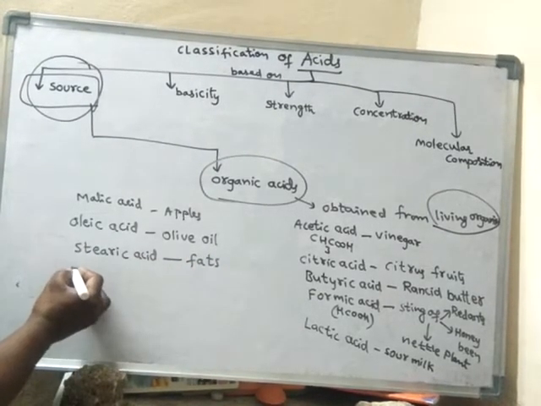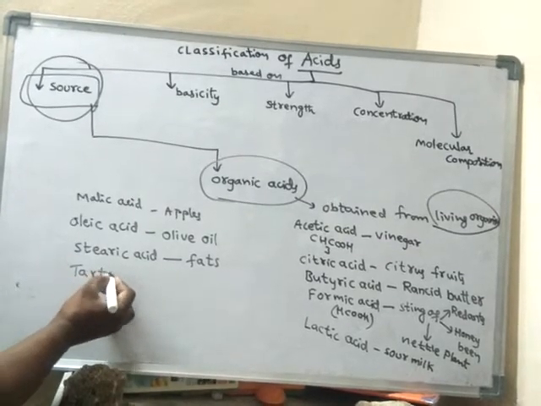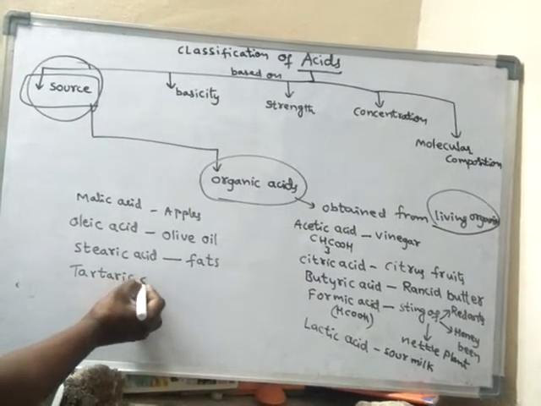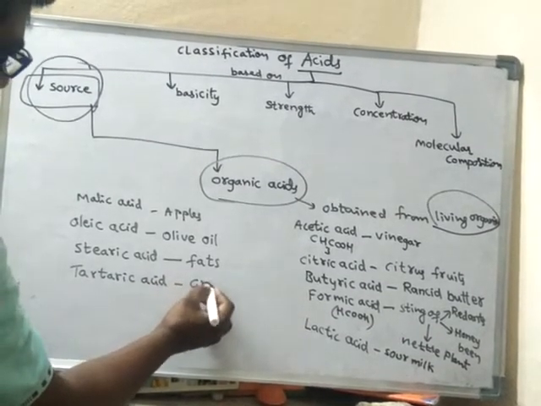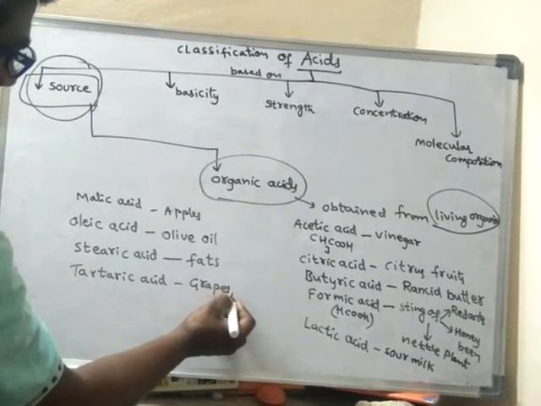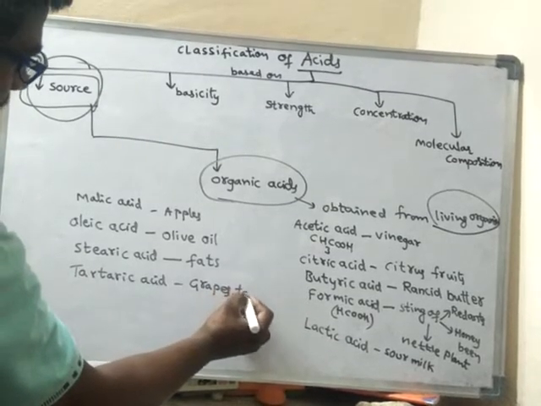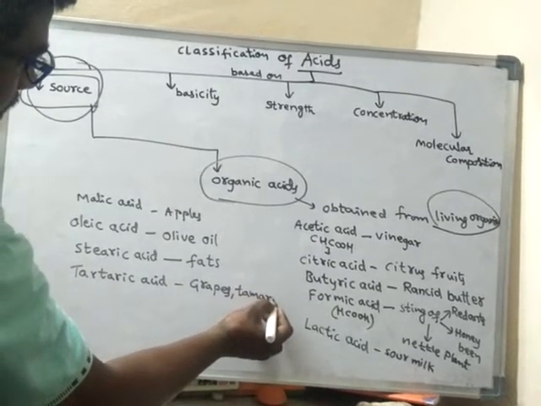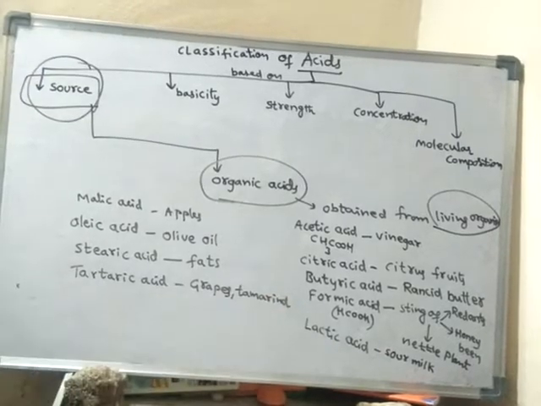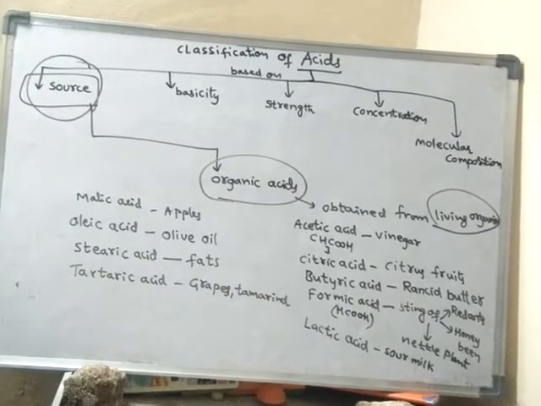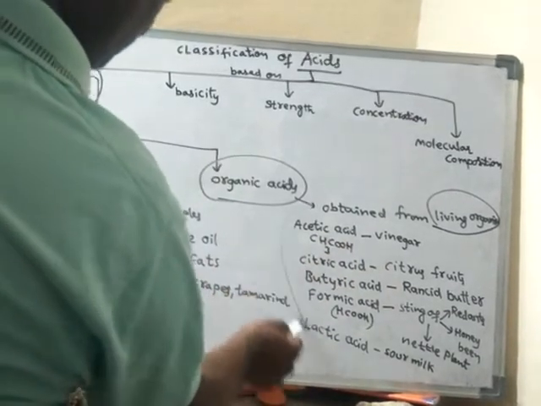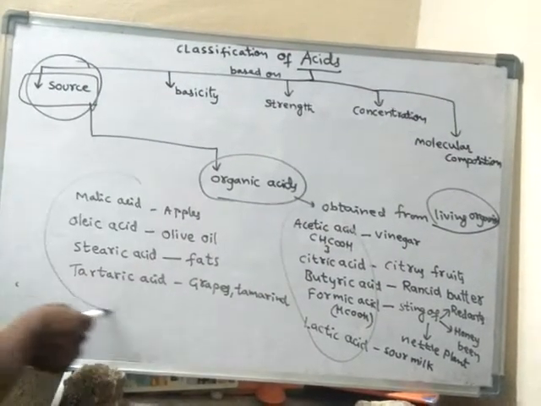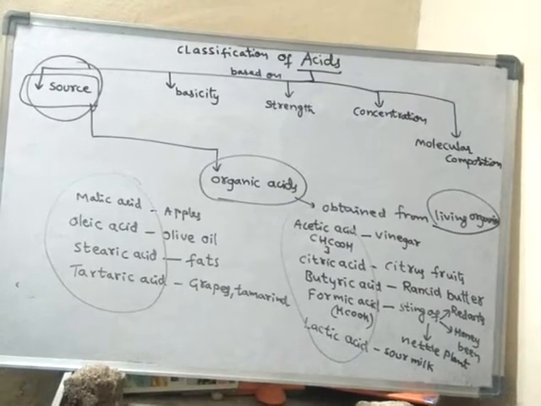Already we have seen tartaric acid. Tartaric acid is obtained from grapes, tamarind, etc. So these are all organic acids.